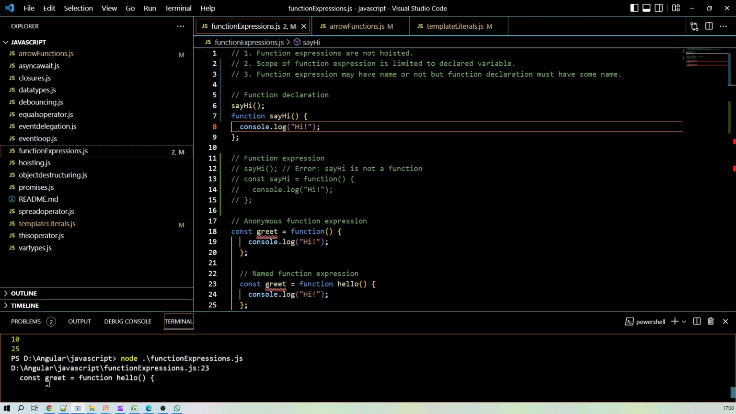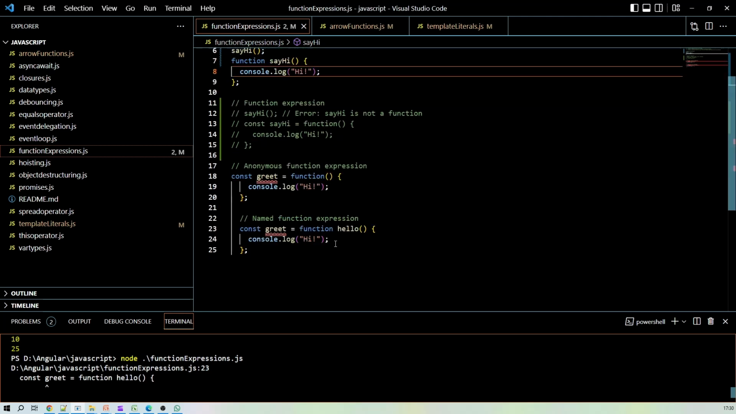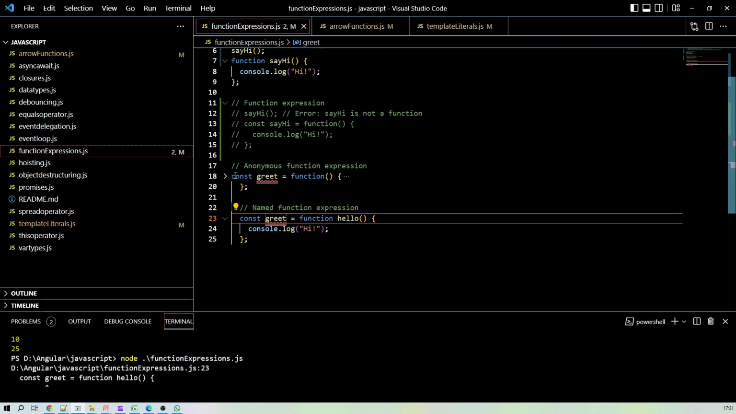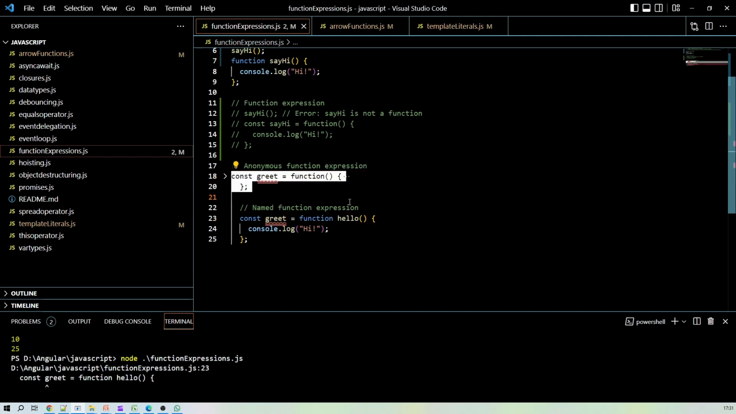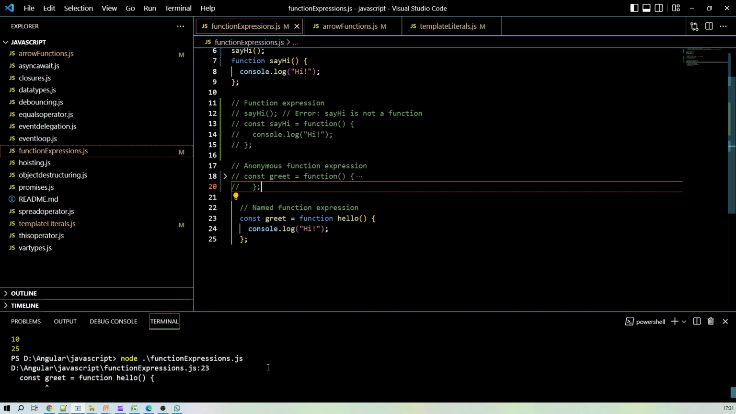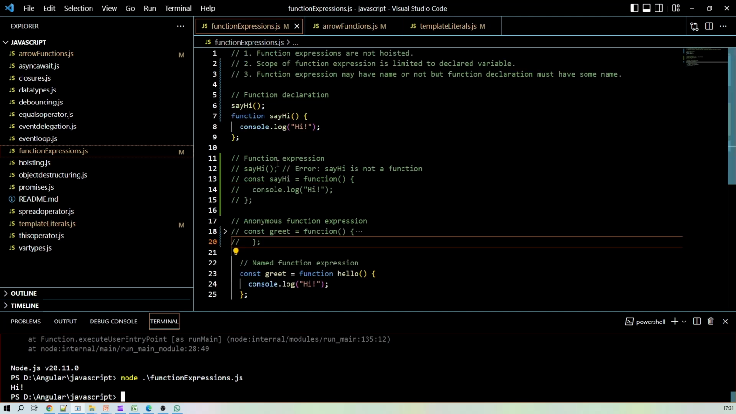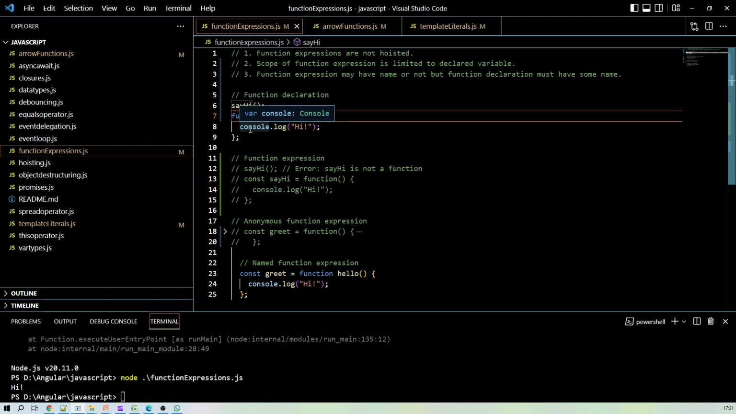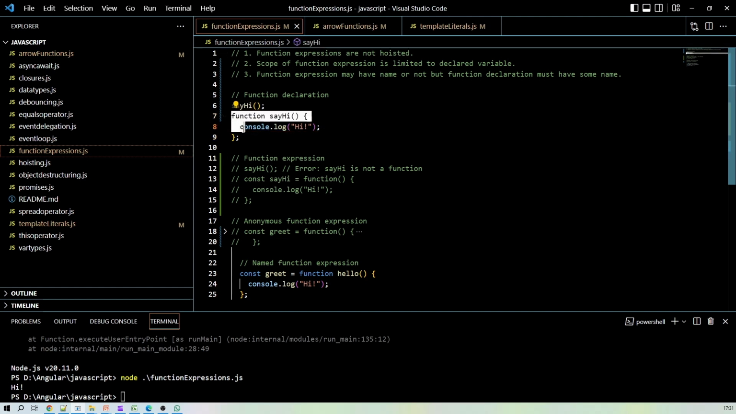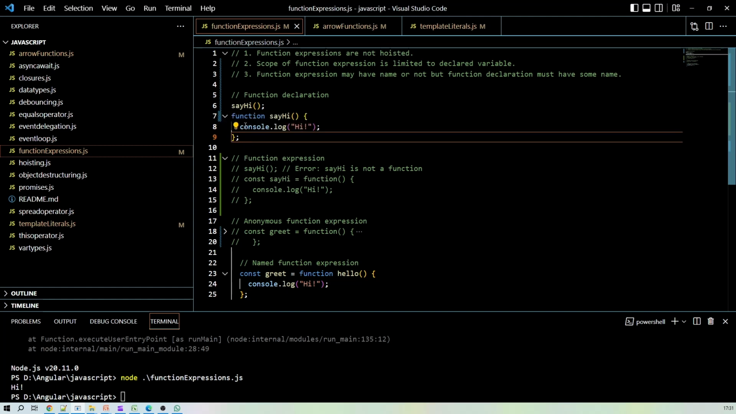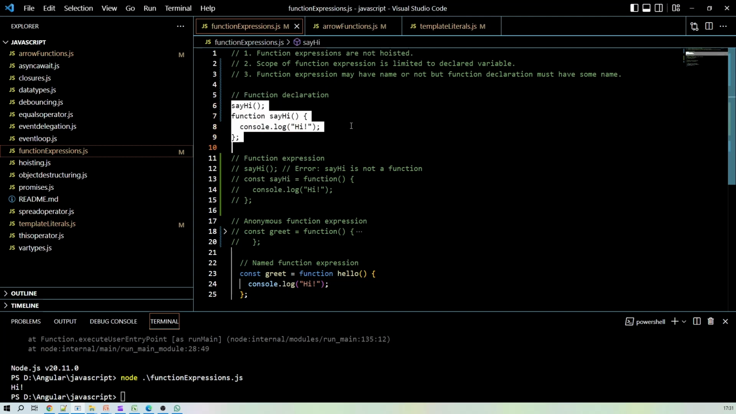It's giving us an error. Greet we have declared twice, right? Commenting out one of them. So you can check the output. It is printing hi, right? So we are calling this function before declaring this function, right? So it is called hoisting, right? The function declaration supports hoisting, okay, but the function expression does not support hoisting. Let's see how.